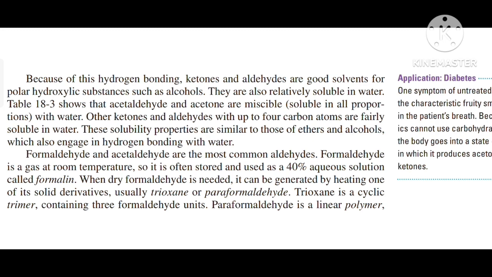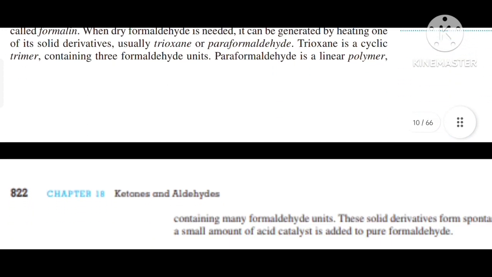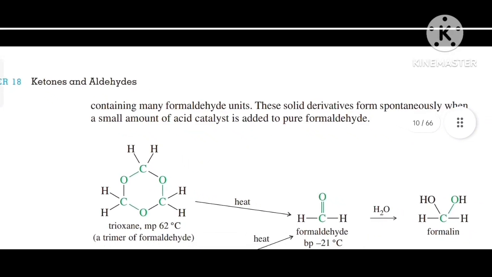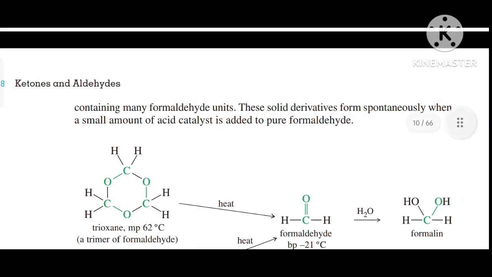Formaldehyde and acetaldehyde are the most common aldehydes. Formaldehyde is a gas at room temperature, so it is often stored and used as a 40% aqueous solution called formalin. When dry formaldehyde is needed, it can be generated by heating one of its solid derivatives, usually trioxane or paraformaldehyde. Trioxane is a cyclic trimer containing 3 formaldehyde units. Paraformaldehyde is a linear polymer containing many formaldehyde units. These solid derivatives form spontaneously when a small amount of acid catalyst is added to pure formaldehyde.